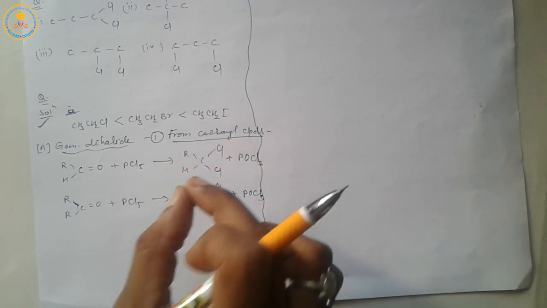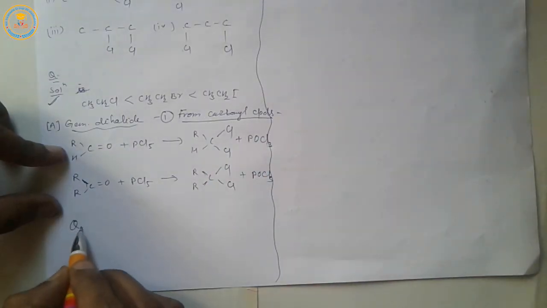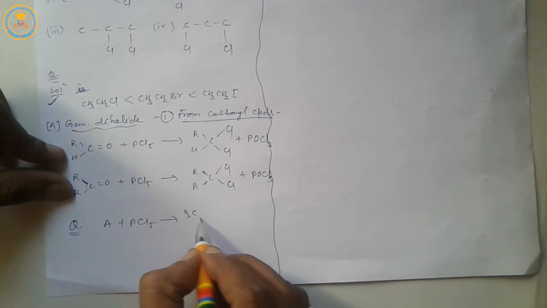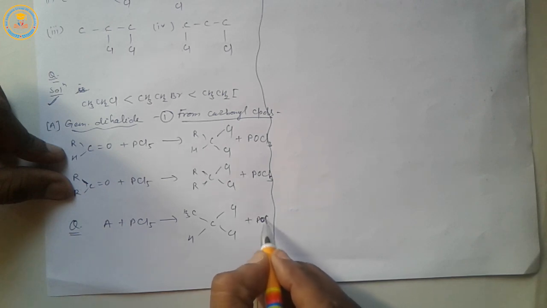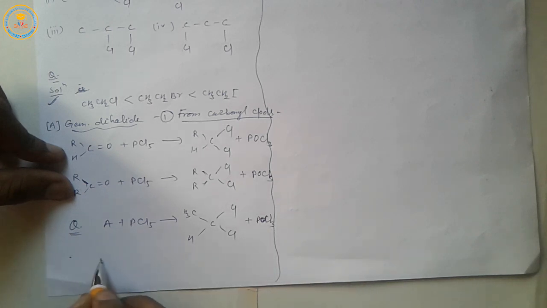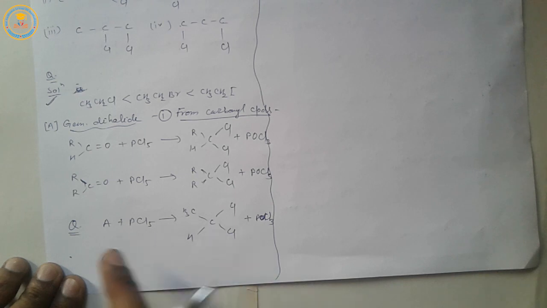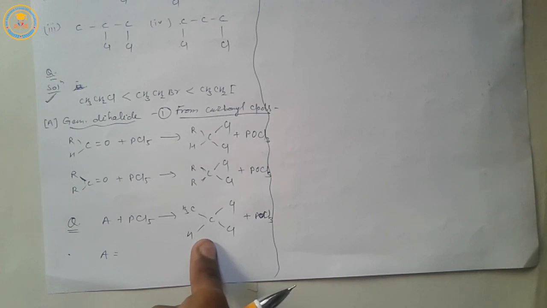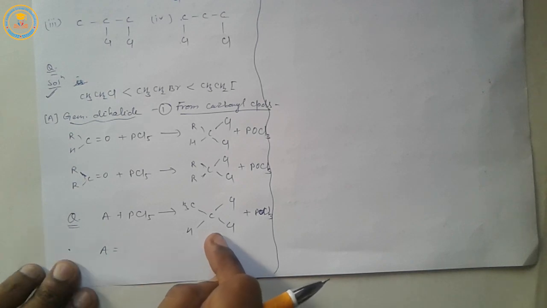The question is: identify A in the following reaction. A plus PCl5, then the product will be ethylene chloride. So I repeat, identify A in the following reaction. The reaction is A plus PCl5, then the product will be ethylene chloride.